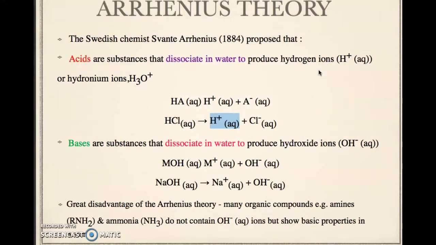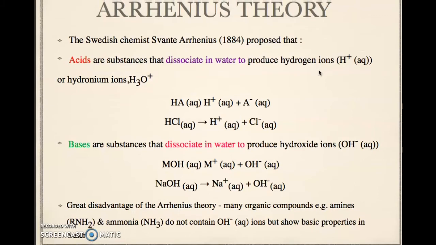ARRHENIUS theory. The Swedish chemist Svante Arrhenius, in 1884, proposed that acids are substances that dissociate in water to produce hydrogen ions or hydronium ions. These are the chemical equations. We look at hydrochloric acid, a strong acid. When dissolved in water, it produces the hydrogen ion and chloride.